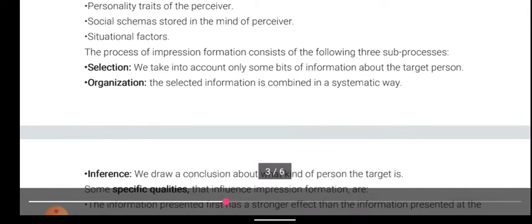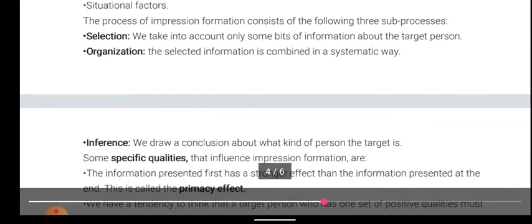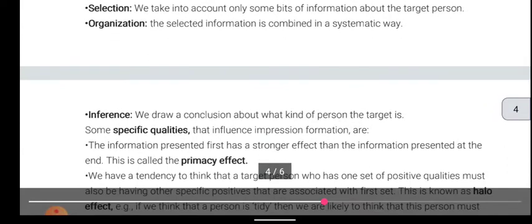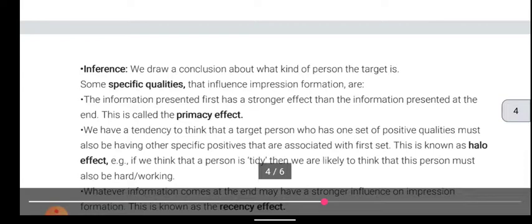Selection. We take into account only some bits of information about the target person. Organization. The selected information is combined in a systematic way. Inferences. We draw a conclusion about what kind of person the target is.